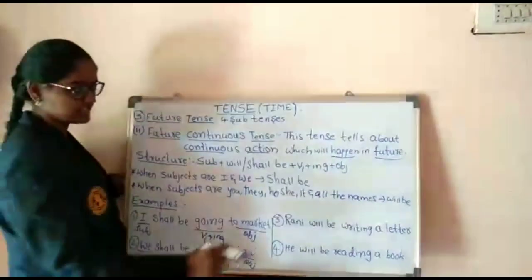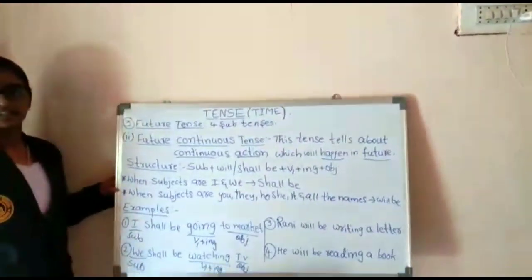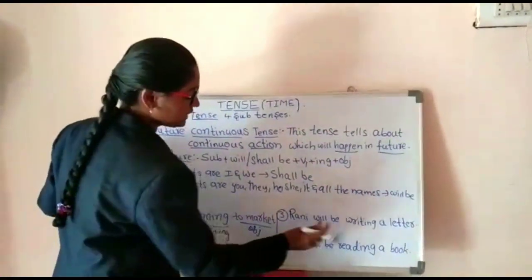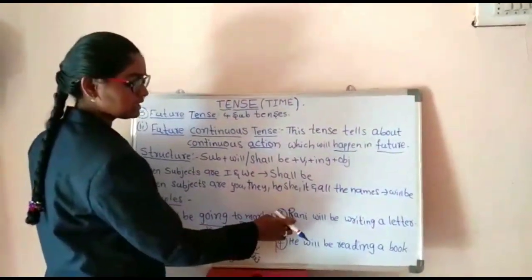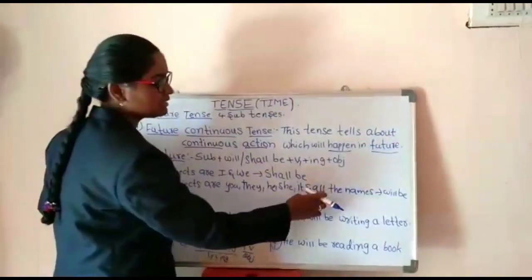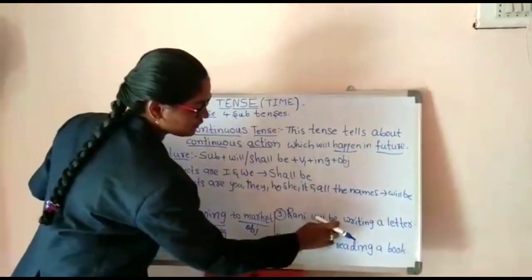Let us see the third example: Rani will be writing a letter. Why did I use will be here? Because what is the subject? Subject is Rani. Rani is the name of a person. So here I used will be.